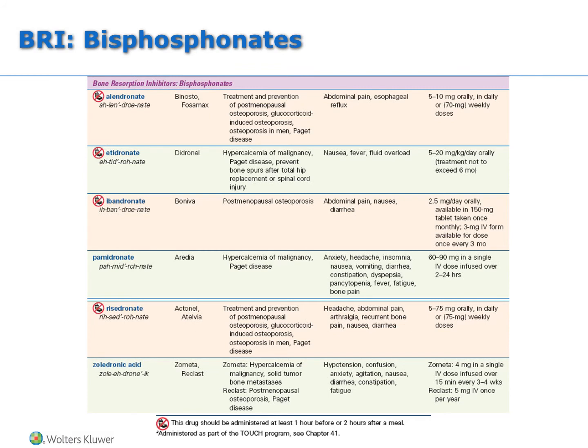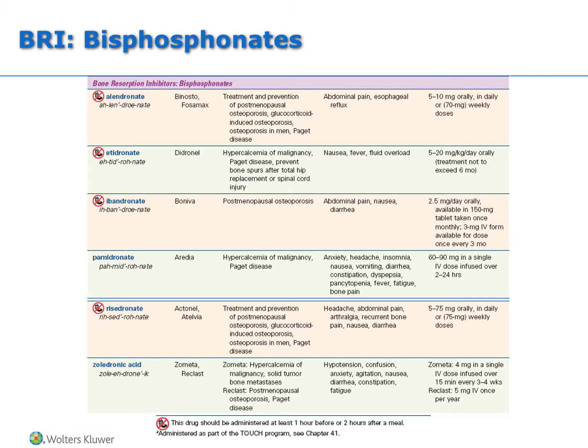Okay, so the bone resorption inhibitors or the bisphosphonates are listed here. Please note the little symbol. This drug should be administered at least an hour before or 2 hours after a meal.